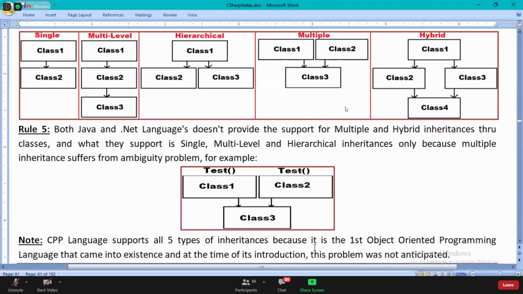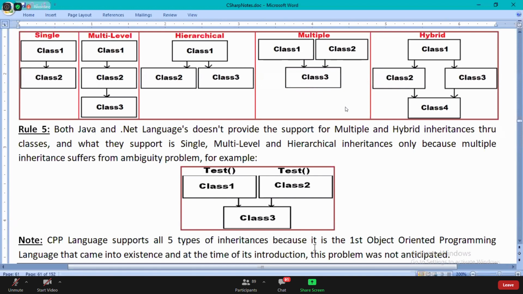Are you guys clear? At that particular point in time, they didn't know this problem would come up. So that is the reason why C++ supported all the 5.